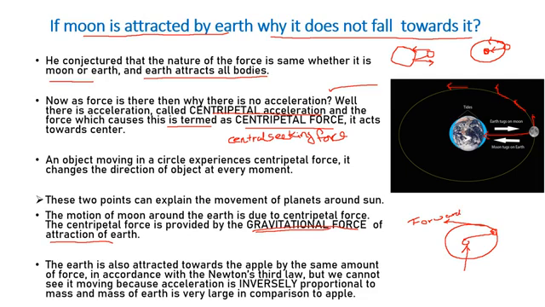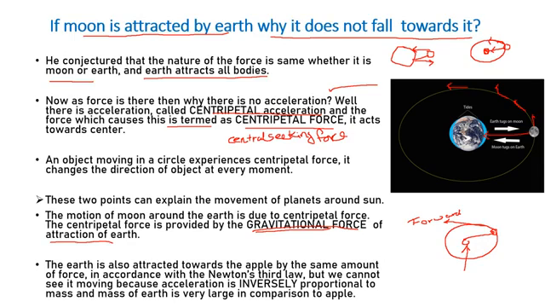But why can't the moon go straight forward? What is the other force acting on the moon, which makes the moon move in the same path? The moon could also leave the path and go straight anywhere else. So there is one more force which is balancing this force, right?